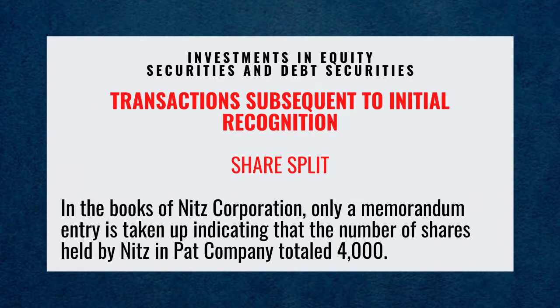In the books of NITS Corporation, only a memorandum entry is taken up indicating that the number of shares held by NITS in PAT Company totaled 4,000.